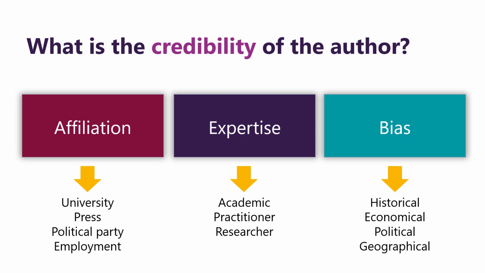And finally, based on this affiliation and expertise, is there any bias you might be able to identify, either historical, economical, political, or geographical? While these are questions we might not need to consider in too much detail for journal articles, they're definitely something we want to consider for all other sources of information.